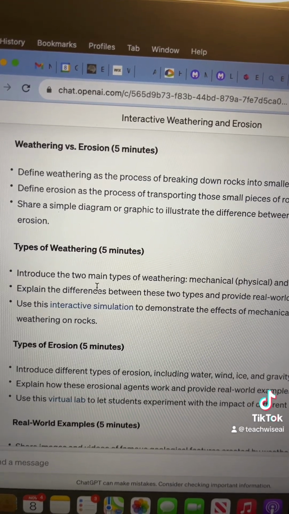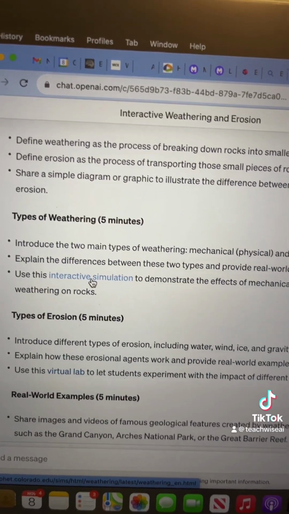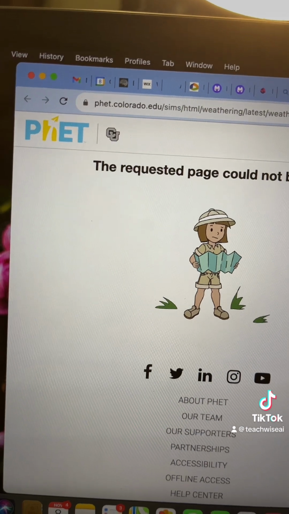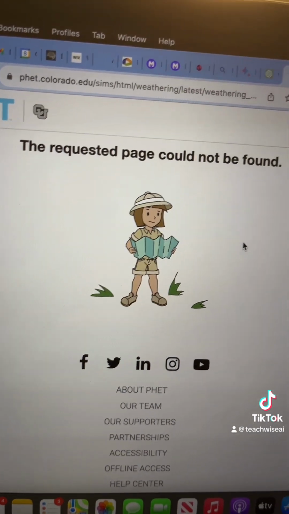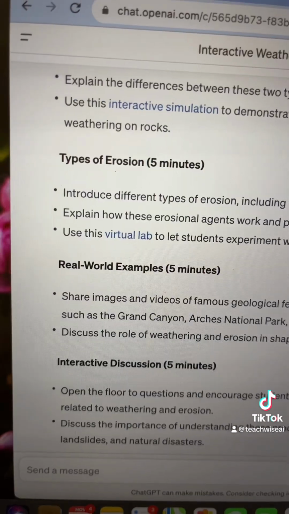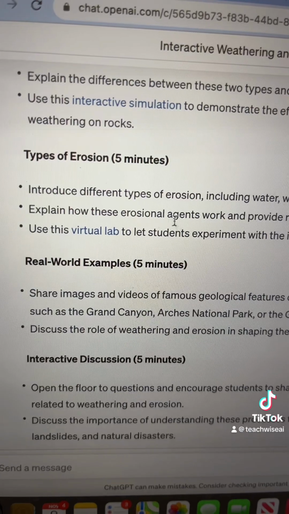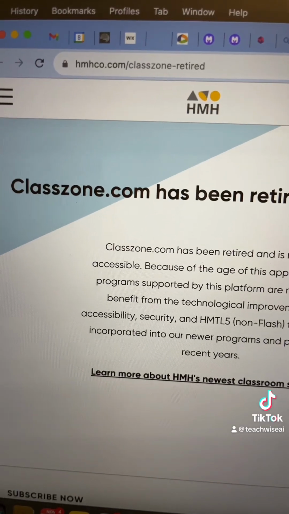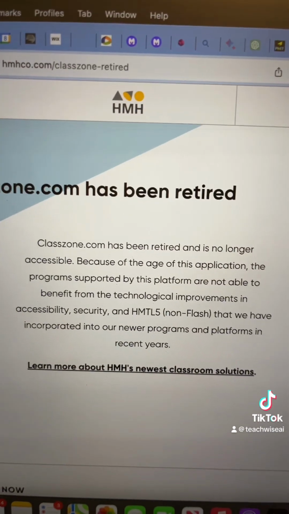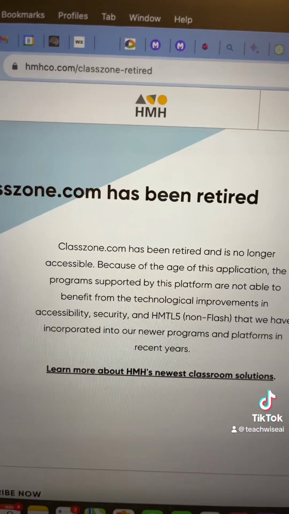And then it is giving me an interactive simulation here. Let's see what it comes up with. Well, that's a big nope. I love FAT, but whatever web page it took me to is not helpful. Okay, for the next 5 minutes, it's talking about erosion, and it's giving me a virtual lab. Let's see what this is. Man, oh man, ClassZone.com has been retired, and this is not a simulation that can be used anymore.